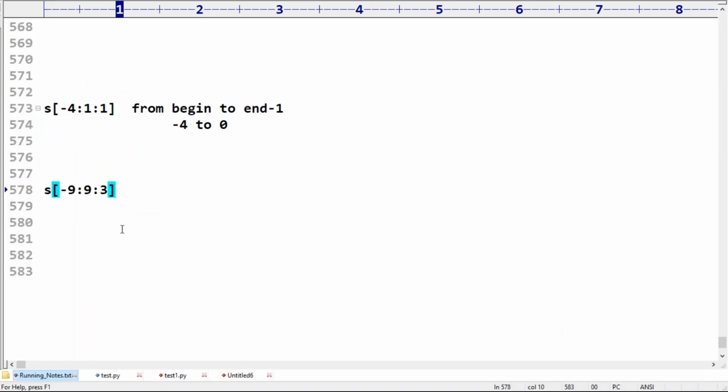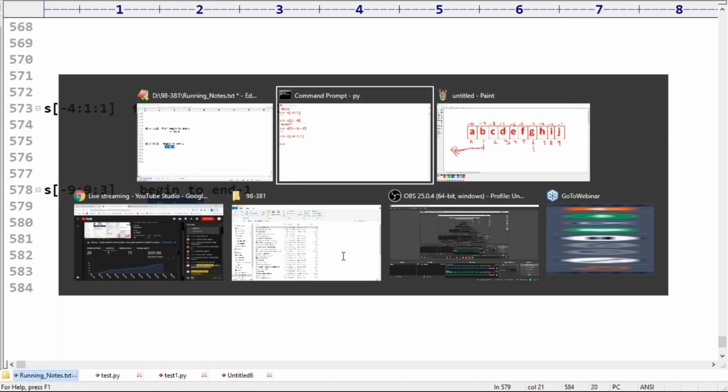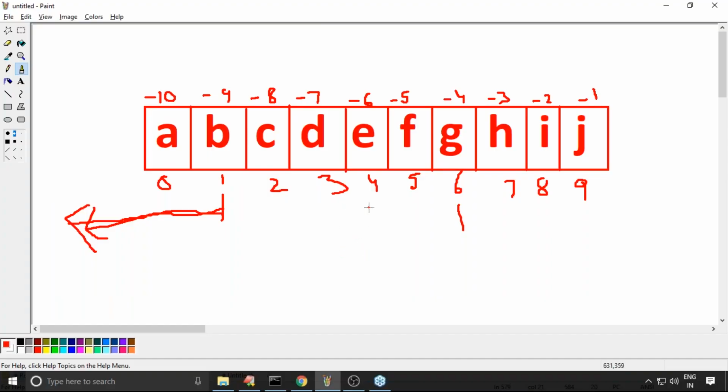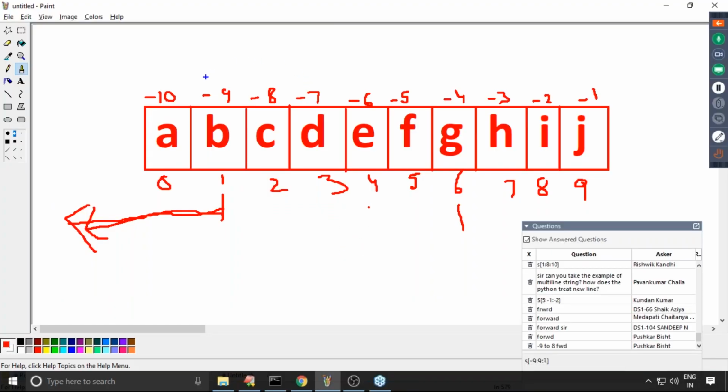S[-9:9:3]. Here, is it forward direction or backward direction? Please confirm. Forward. So begin to n minus 1. So minus 9 to 8 in forward direction. I have to take every third character. First, minus 9 to 8 in forward direction, possible or not? Where is minus 9? Minus 9 is here.